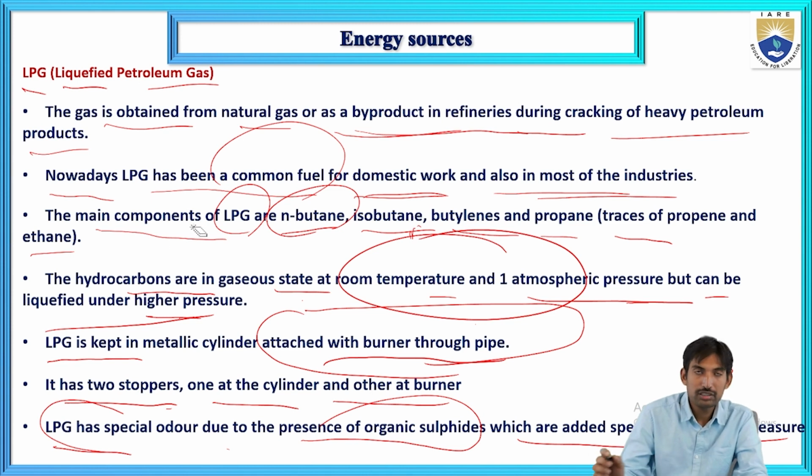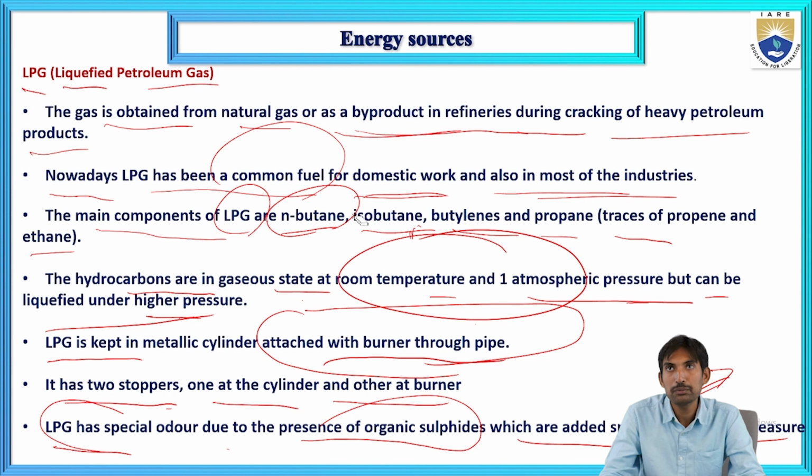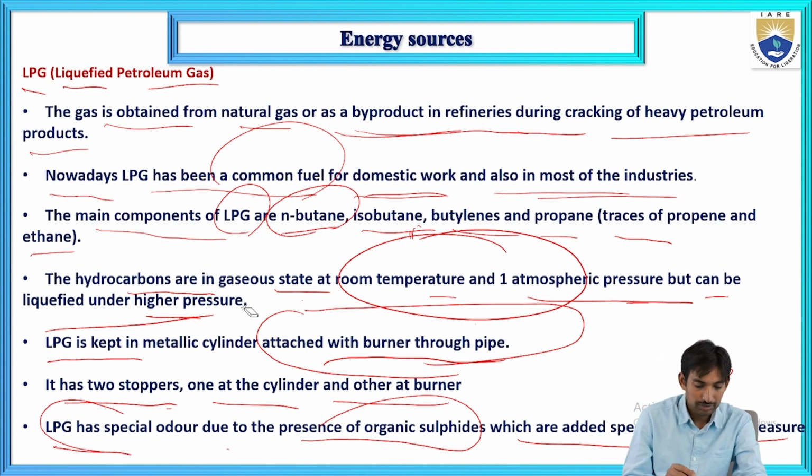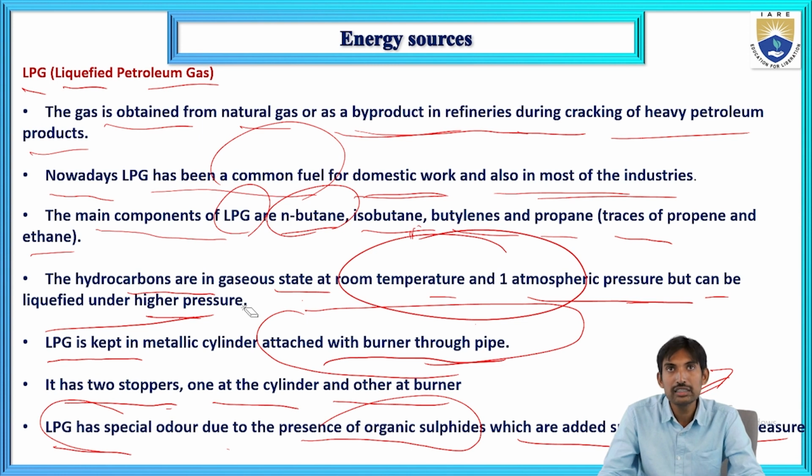The main components present in the LPG gas are n-butane, isobutane, butylenes and propane. Trace amounts of propane and ethane gases are also present in this LPG. These hydrocarbons are in the gaseous state at room temperature and 1 atmospheric pressure. If you apply high pressure, these gaseous molecules are converted into liquid. These gaseous state hydrocarbons are liquefied at higher pressure. The LPG is kept in a cylinder attached with a burner through a pipe.